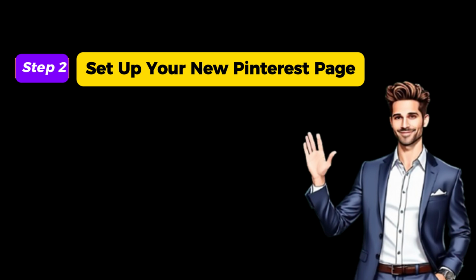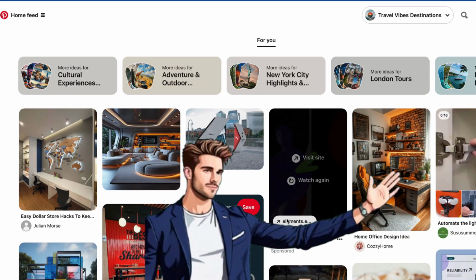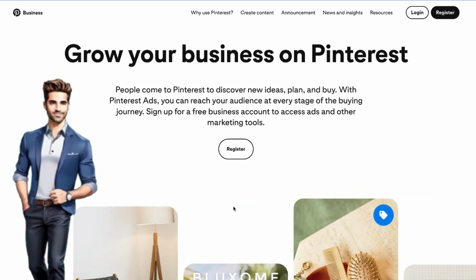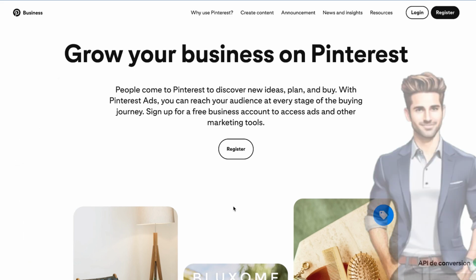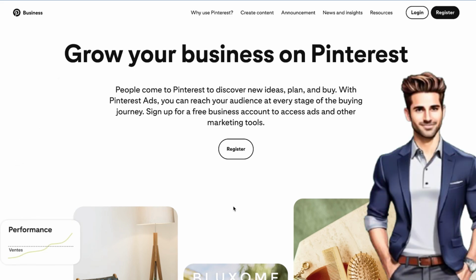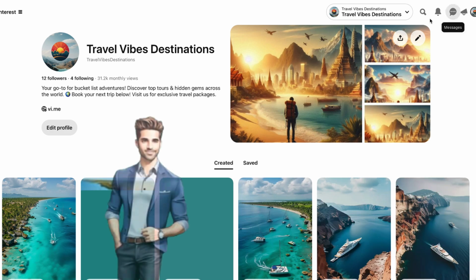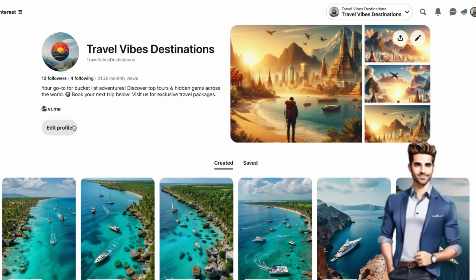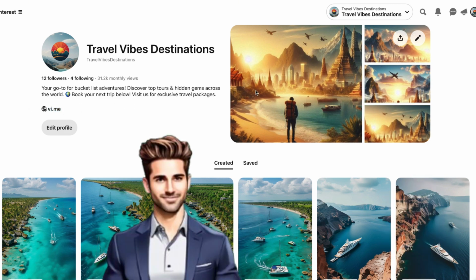Step 2. Set up your Pinterest page. Now that we've got our niche, it's time to create your Pinterest page. Here's how to set up a page optimized for travel and affiliate marketing. Create a business account at business.pinterest.com. Choose a name that includes keywords like epic travel escapes or global adventure guides. Design a logo and banner that reflects your brand. Canva is perfect for this.